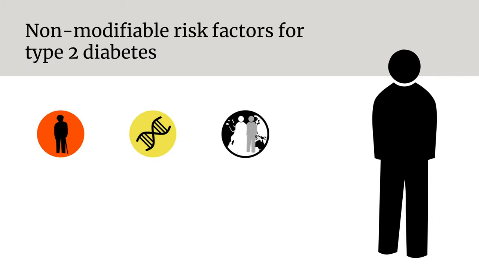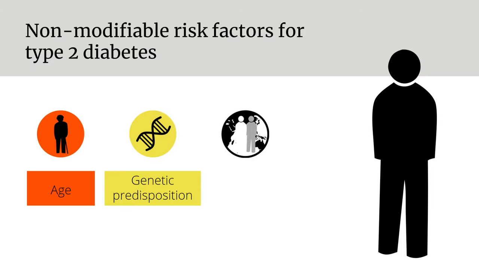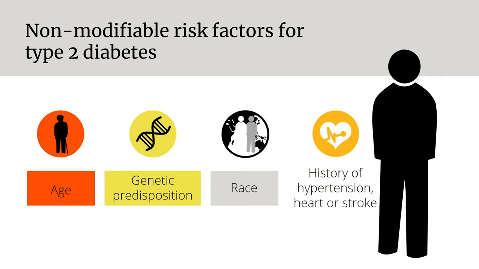Non-modifiable risk factors for type 2 diabetes include age, family history or genetic predisposition, and race. Certain groups such as Afro-Caribbeans, Hispanics, Pacific Islanders, and Asian Americans are predisposed to the condition. A pre-existing history of hypertension, heart disease, or stroke is also a non-modifiable risk factor for developing type 2 diabetes.